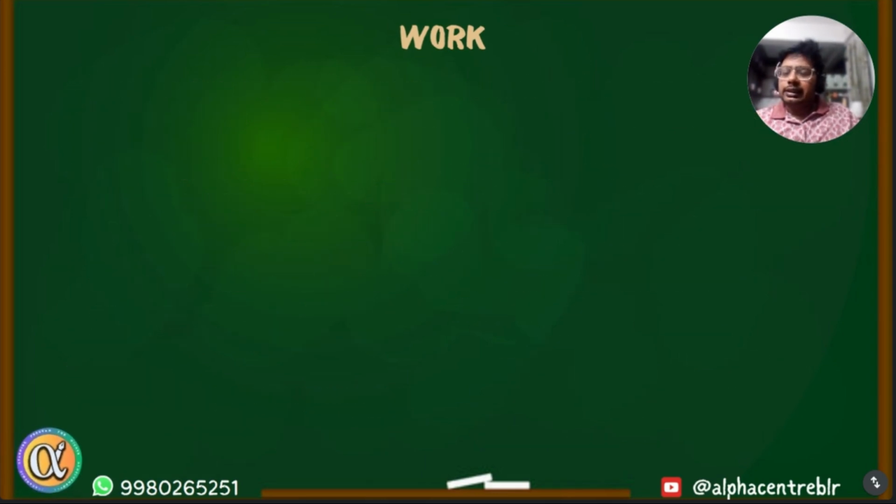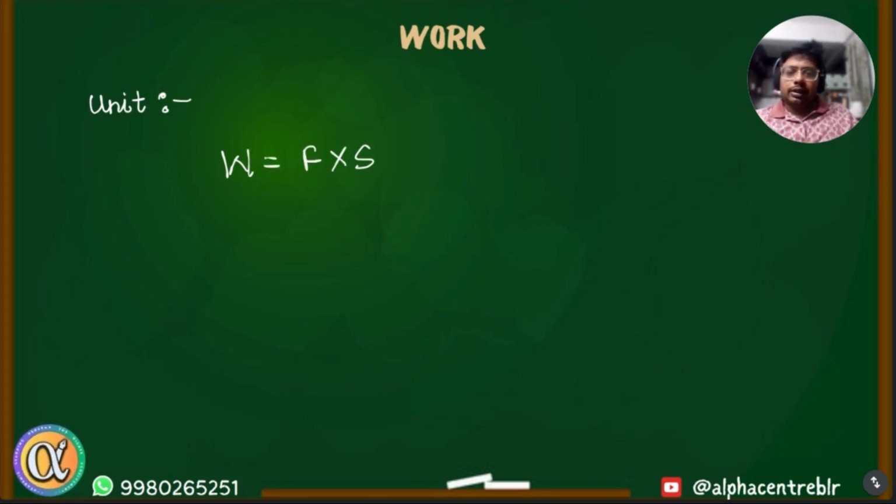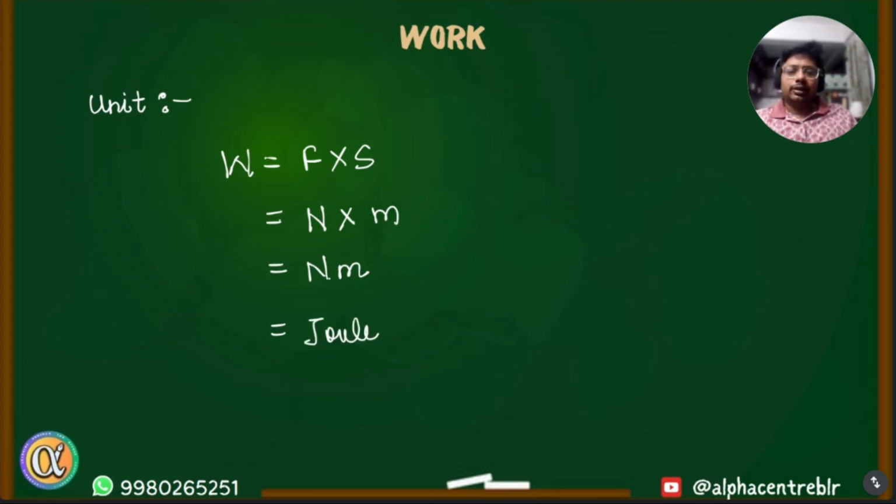Let's now define the unit of work. Since work is equal to force multiplied with displacement, and we know the SI unit for force is Newton, and the SI unit for displacement is meter, we can say work done is Newton into meter. Newton into meter has another name. It's also called joules. So the SI unit for work is joules.